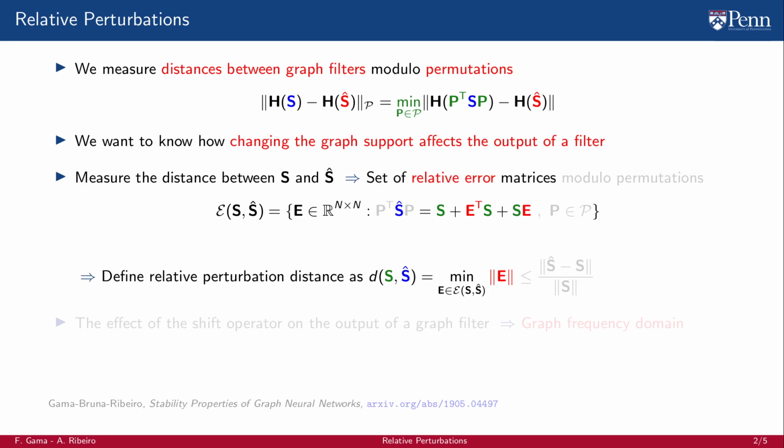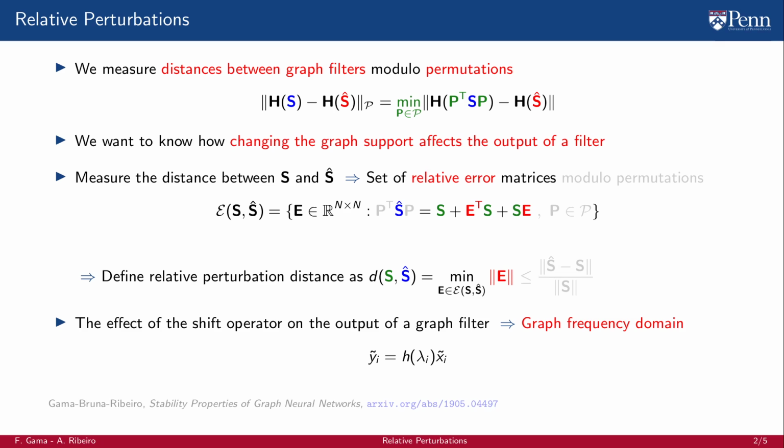The relative perturbation distance between shift operators S and S hat can then be defined as the norm of the matrix E with the smallest operator norm among all matrices E in the relative error matrix set. Note that now the size of the perturbation is tied to the topology through the multiplication of E with S.